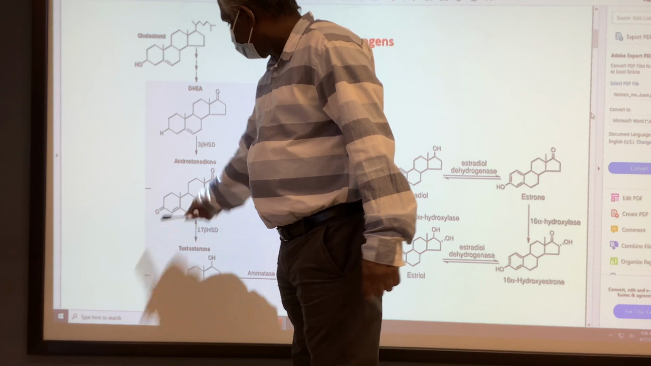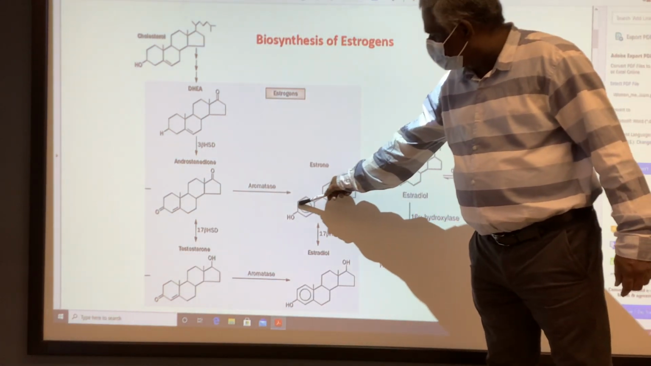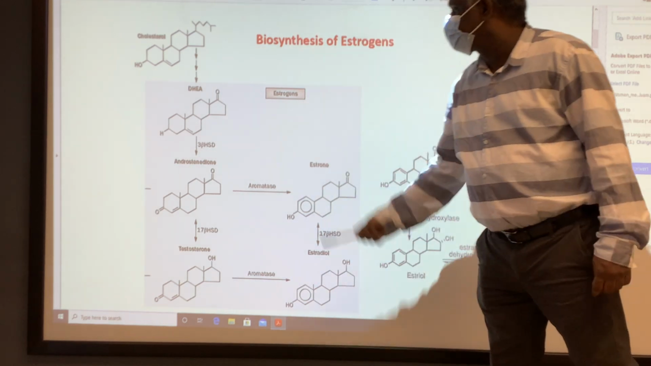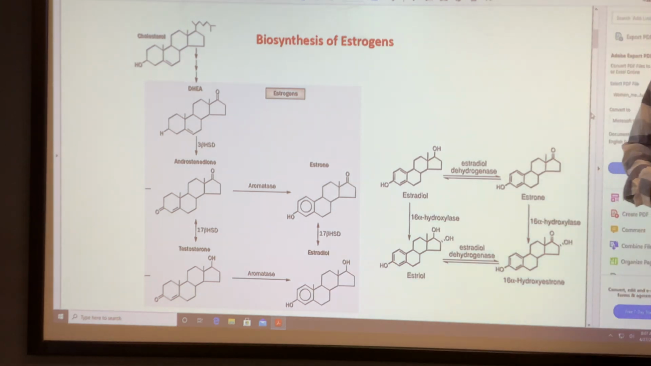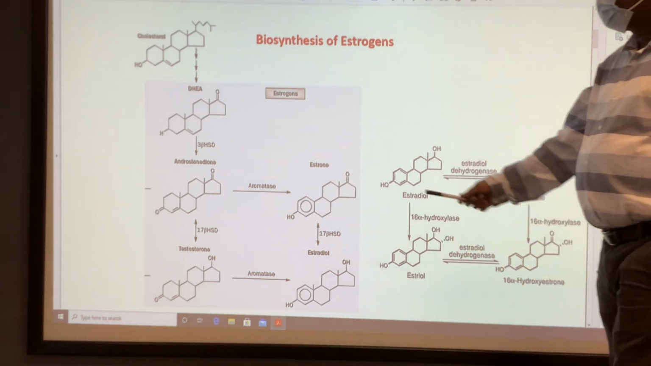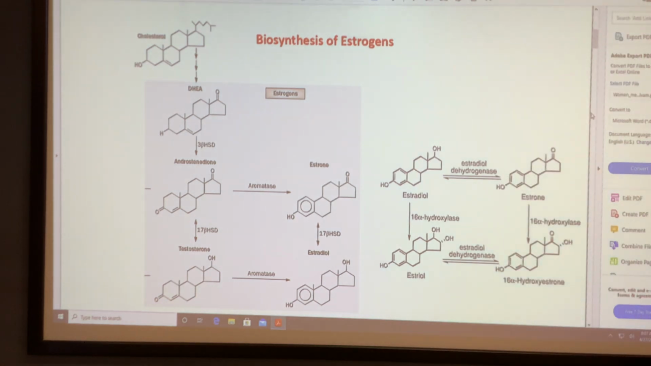In androstenedione, ring A is non-aromatic. In testosterone also, ring A is non-aromatic. In estrone, ring A is an aromatic ring, and in estradiol also ring A is aromatic. So aromatase converts the non-aromatic steroid. Androstenedione is non-aromatic, testosterone also non-aromatic. The estrone and estradiol both are aromatic compounds. Ring A is converted to aromatic by the enzyme aromatase, which converts the testosterone to estrogens.